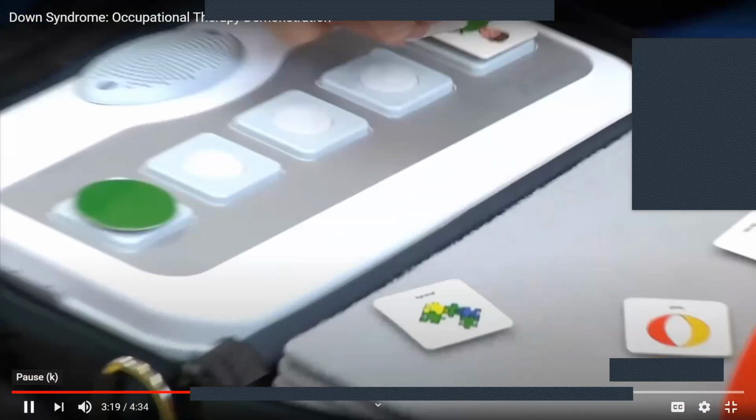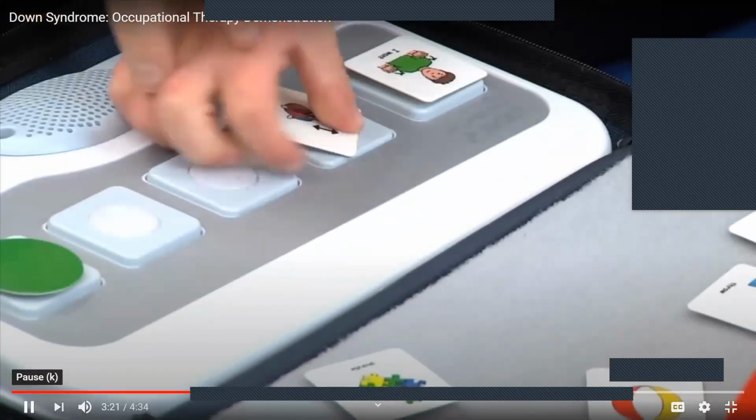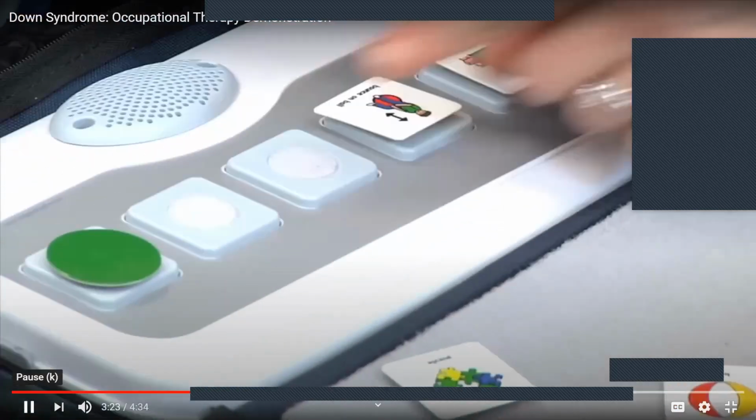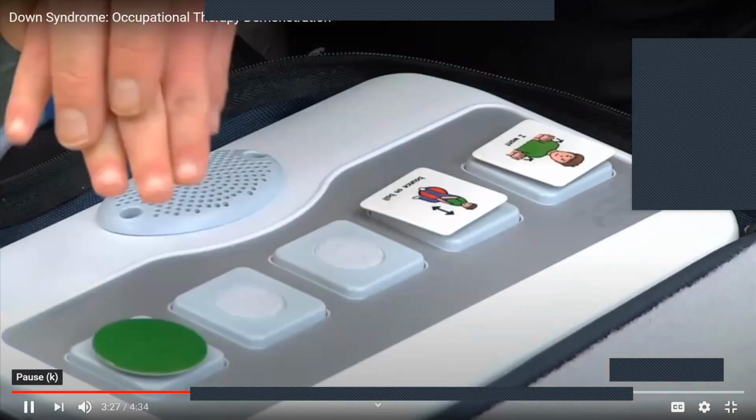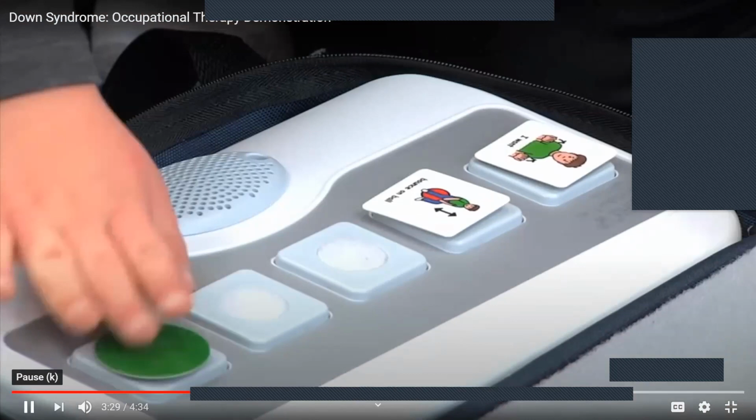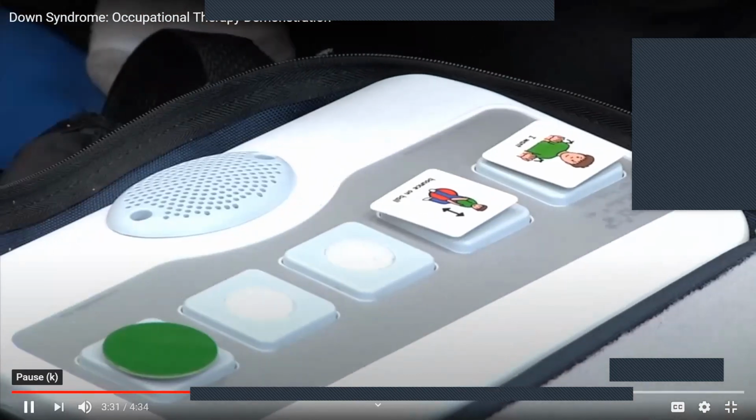I want to bounce on ball. I want bounce on ball. And then press that. I want bounce on ball. Okay, do you want to get the ball to bounce on? Yeah. Oh, let's get that.